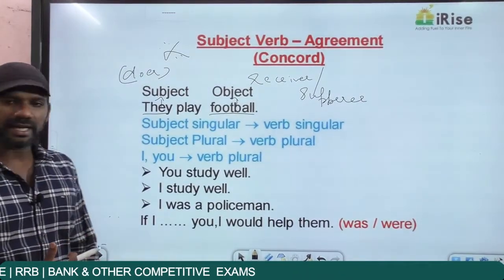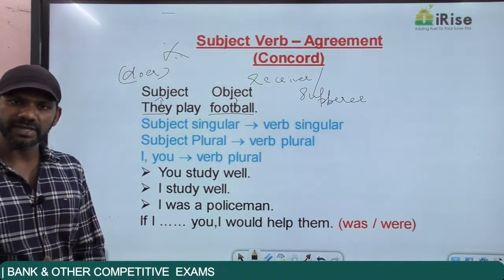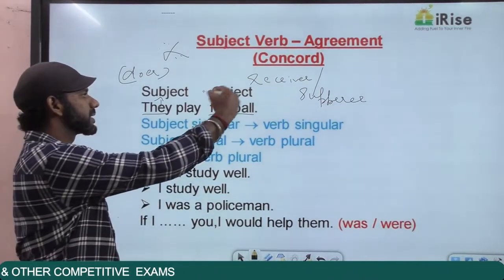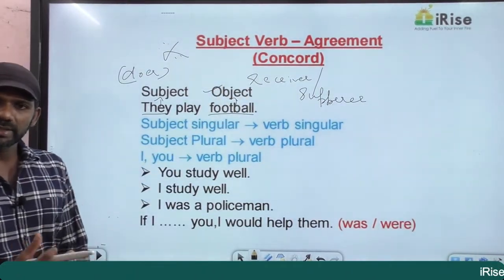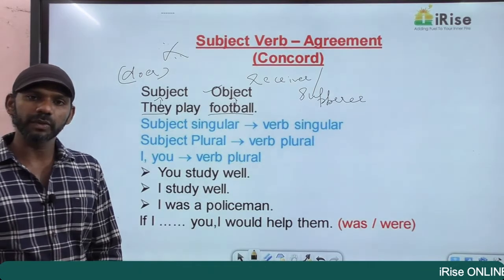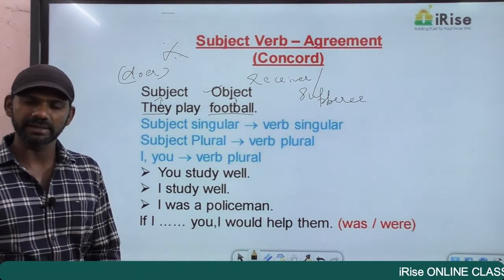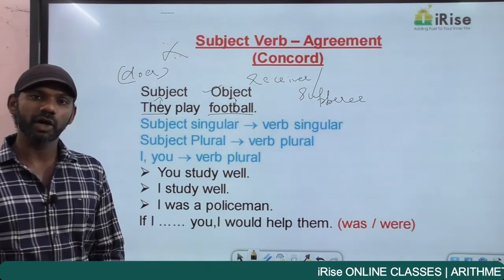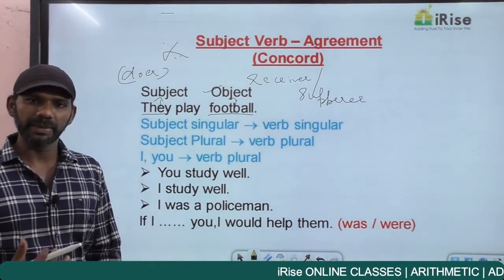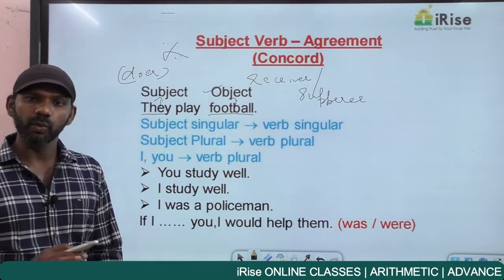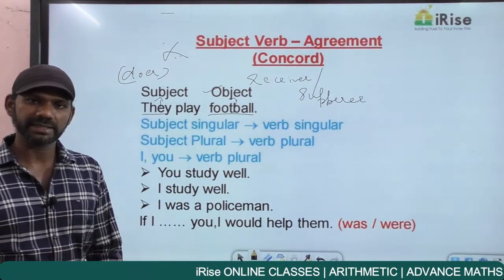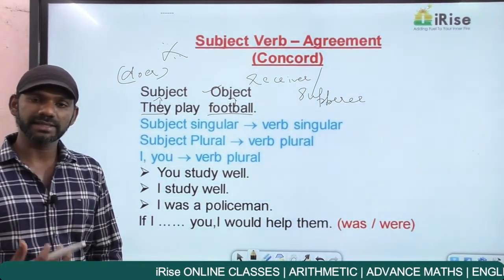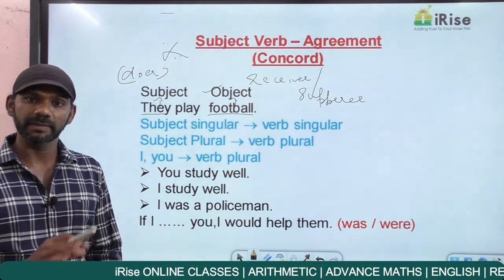Now what receives action here? The football receives action here. That is why the football is termed as the object. So the receiver of an action or the noun or pronoun given secondary importance in a sentence is termed as the object. Now in a sentence, an object is not necessary. May be there, may not be there. But a subject and a verb must be there in every sentence. If a sentence does not contain a subject or a verb, that statement is grammatically wrong.